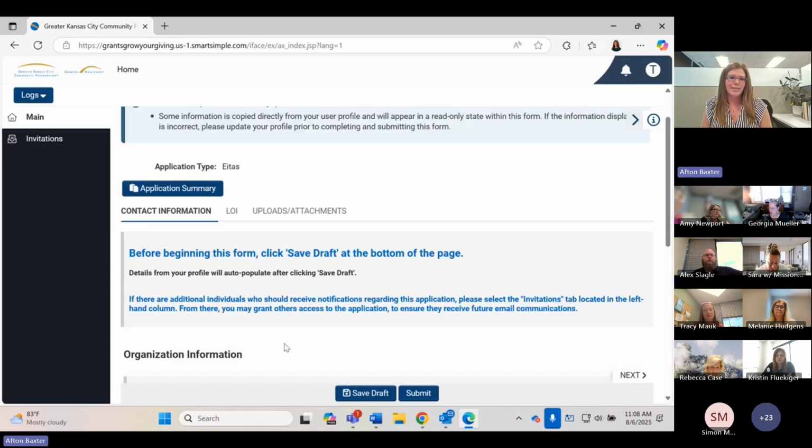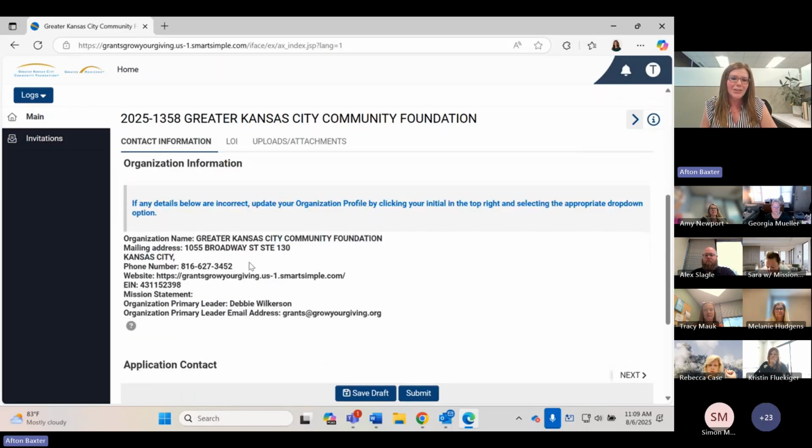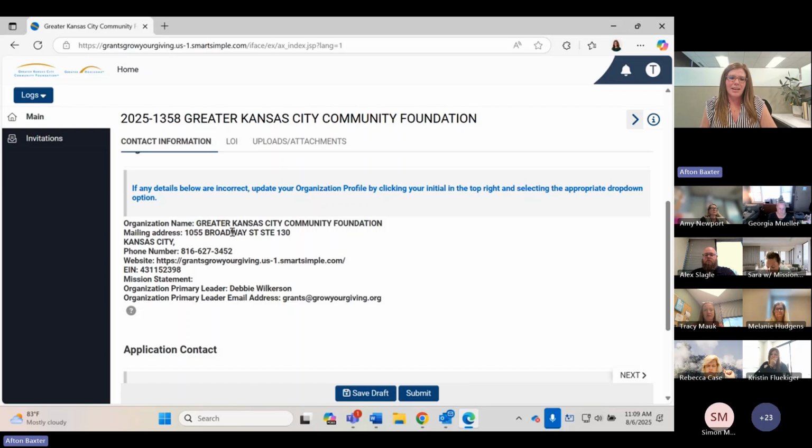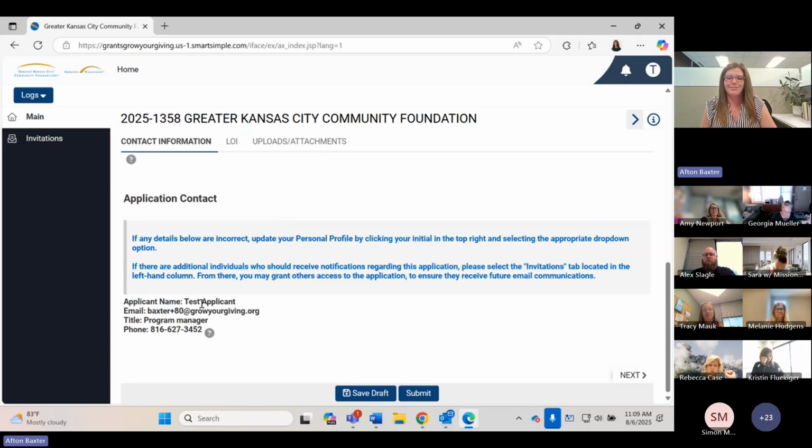And what that does really is it just opens up this form. So if you just got in here today to start the form and don't have time to complete anything else on it, this will hold it as an in-progress form in your account. So we recommend just hitting that Save Draft button once. It'll save it in your account. And whenever you scroll down now, you'll see that all of that contact information that you entered earlier is listed here. So it populates a little better for you.